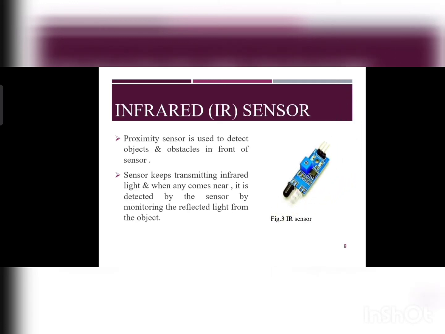Next is infrared or IR sensor. IR sensor is used to detect objects and also obstacles in front of the sensor. This sensor keeps transmitting infrared light. When any object comes near it, it detects the object by monitoring the reflected light from the object.